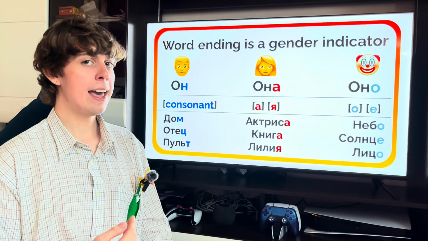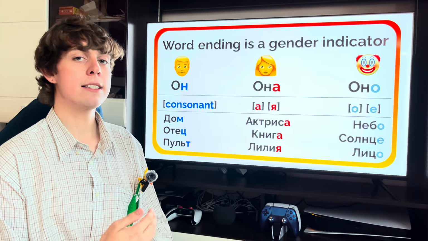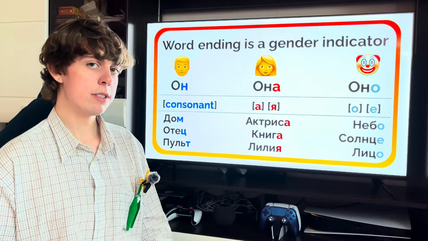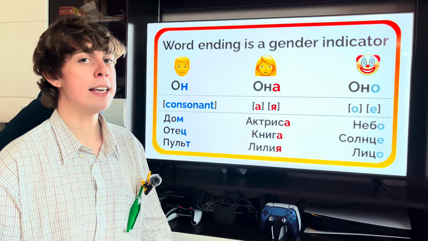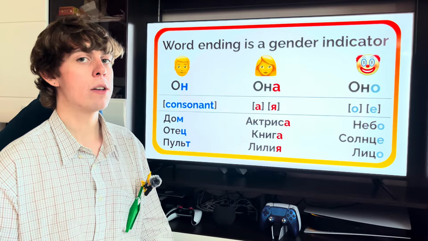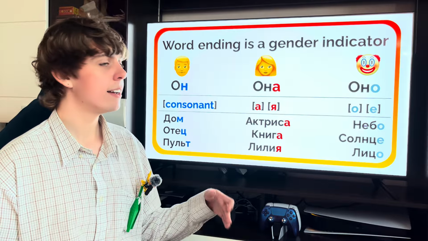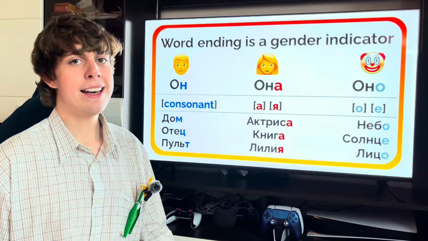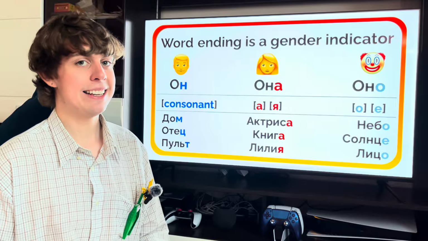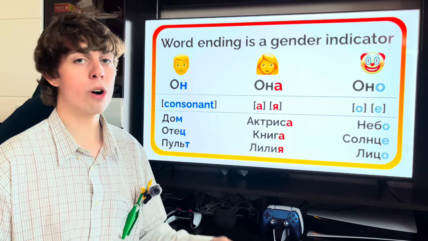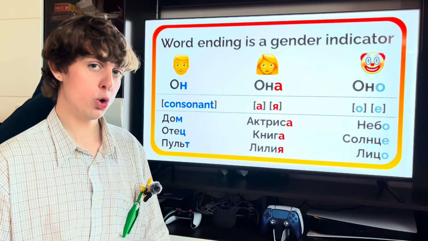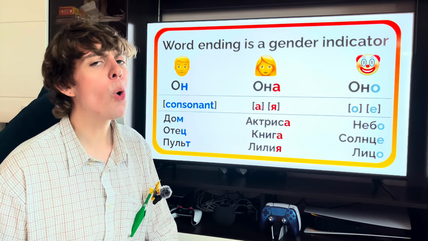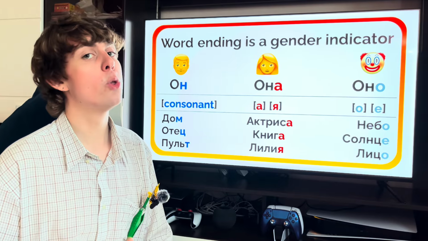If a noun ends in a consonant, it's gonna be masculine. Он. If a noun ends in я or а, it's feminine, like лилия or книга. And if a noun ends in о or е, it's neutral. Небо, солнце, море, лицо, окно.